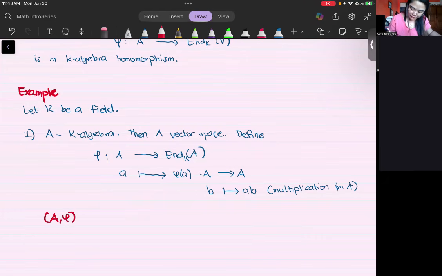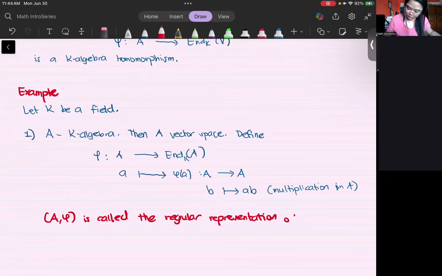A phi is called... it's the most natural one. If you have an algebra directly, you have a representation.